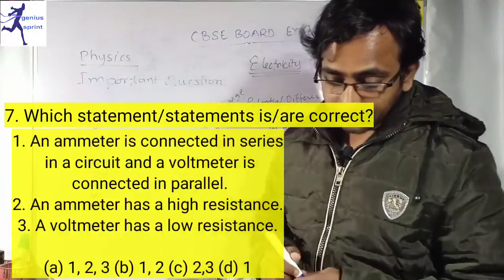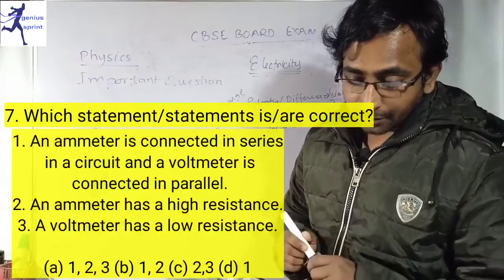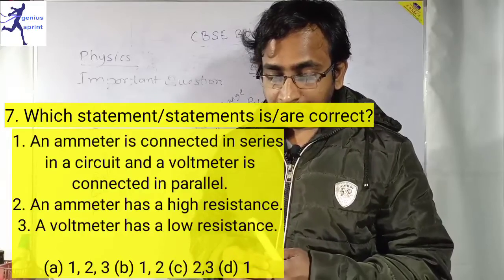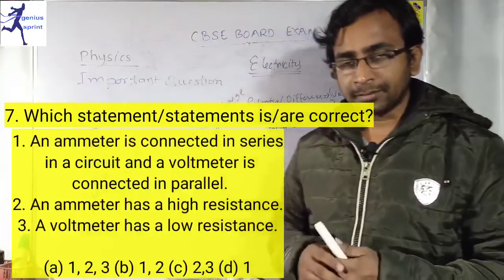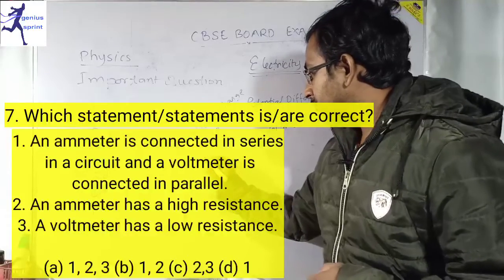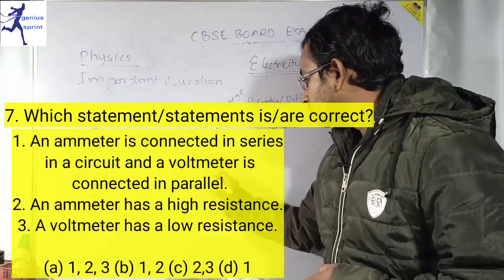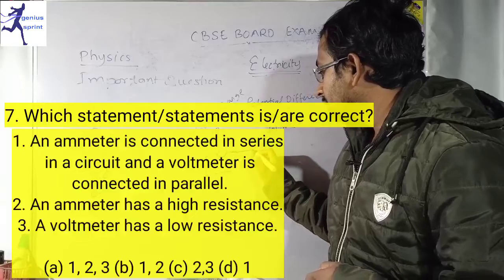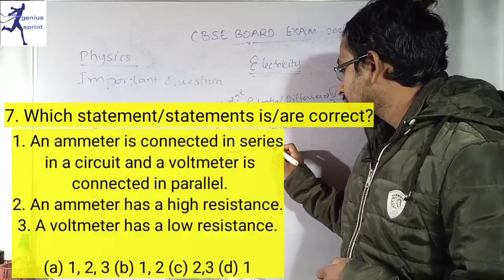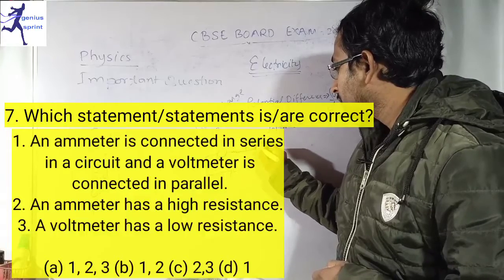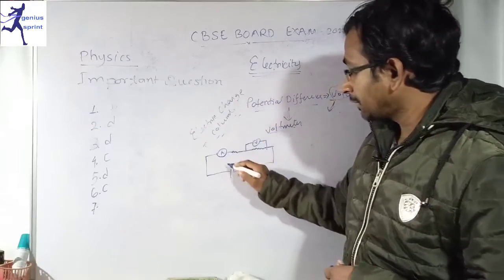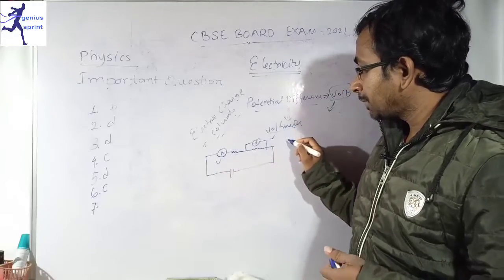So statement number 1: an ammeter is connected in series in a circuit and a voltmeter is connected in parallel. Yes, I can say that ammeter in series, suppose it is an ammeter and it is another circuit, it is voltmeter, it is ammeter, that is ammeter in series and voltmeter in parallel.